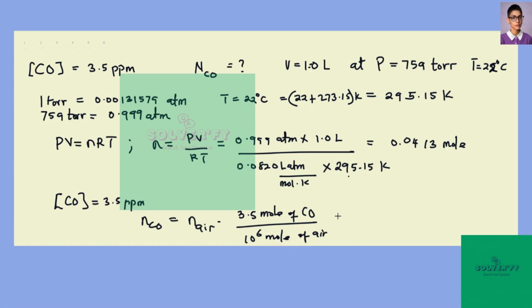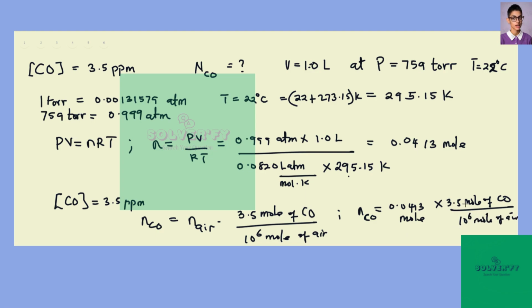Okay, so now the number of moles of CO would then be equal to the number of moles of air, calculated to be 0.0413 mole, multiplied by 3.5 moles of CO divided by 10 to the power 6 moles of air.